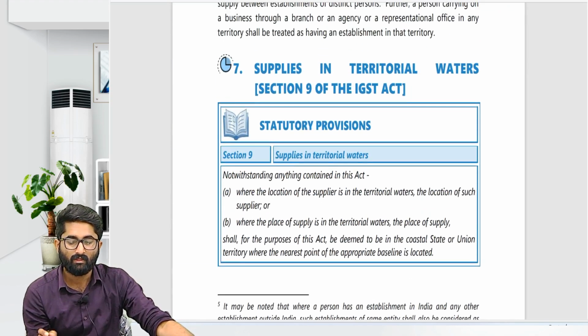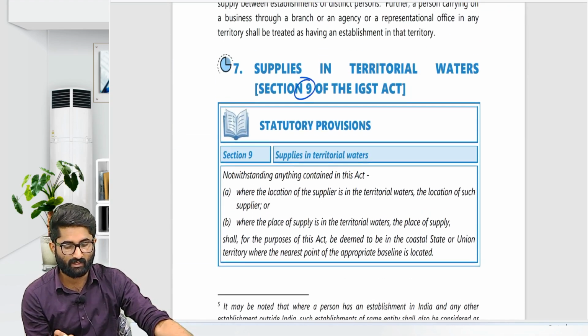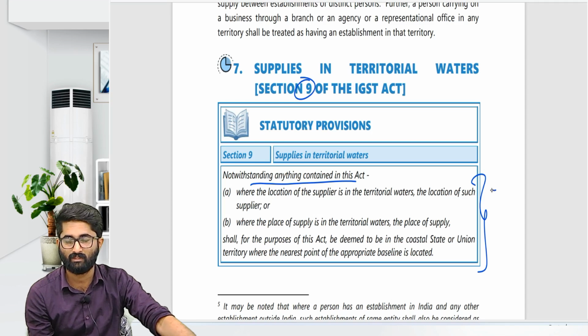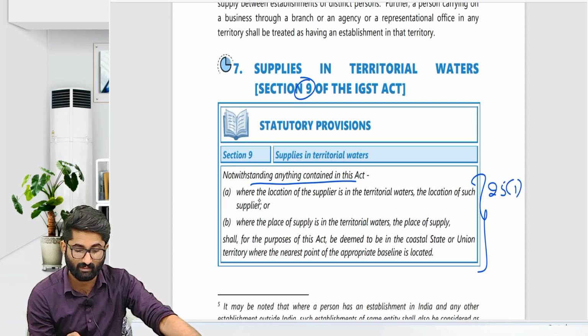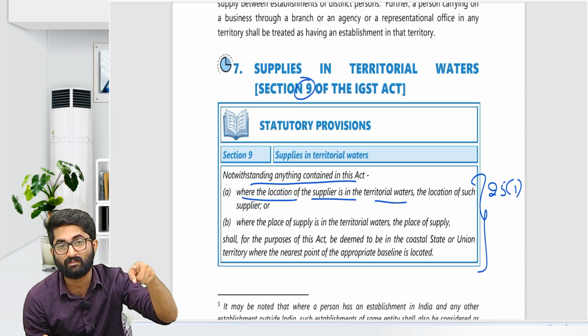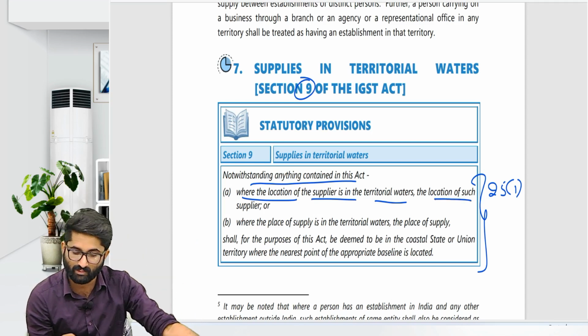Section number 9 of IGST says that notwithstanding anything contained in this Act. So this is what I was telling. In section number 25 subsection 1, in the explanation, we have discussed that where the location of the supplier is in territorial waters, then where they have to take the registration, it is considered as the location of such supplier.